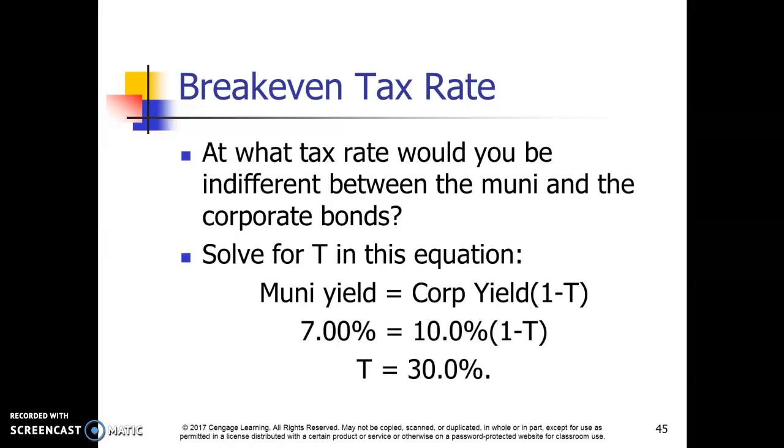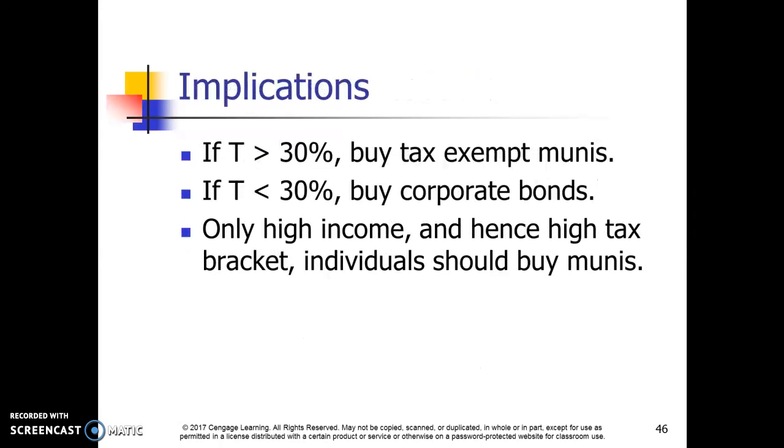All right. So at what point would we say, hey, it doesn't matter what rate I'm given between the two bonds? What tax rate is that break-even tax rate? And it's going to be 30% in this example. So I'm not going to walk through all those. You guys can read that. It's a pretty simple equation to figure out where your break-even rate is. So in the implications of this, if the tax rate is greater than 30%, you buy the tax-exempt municipality bond. If the tax rate's less than 30%, then you buy the corporate bond. Only high income and hence high tax bracket individuals should buy the municipal in this situation.